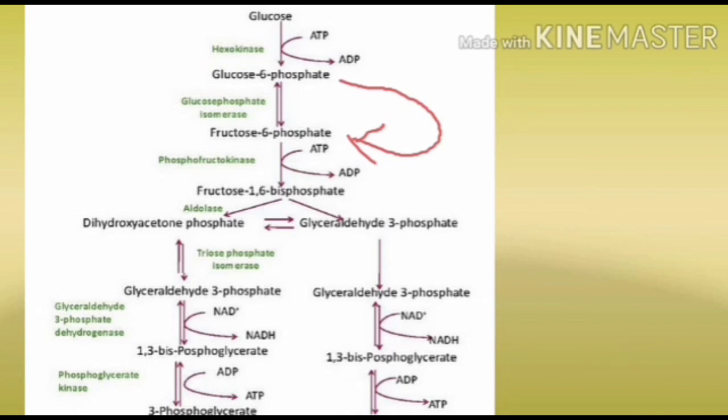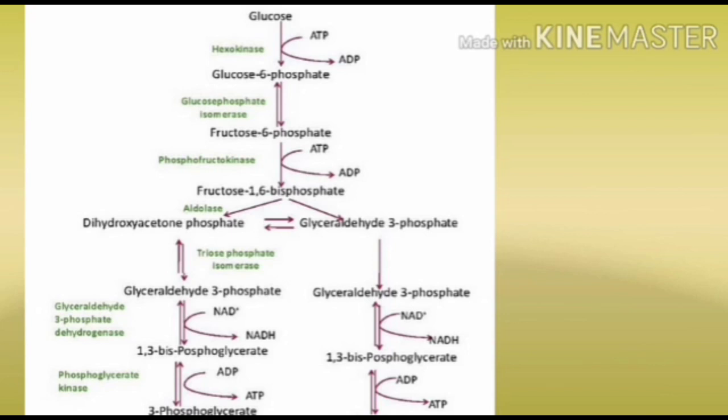In this, neither addition nor removal of phosphate takes place. Only glucose molecules are converted into fructose molecules. Glucose 6 phosphate having 6 carbons is converted into fructose 6 phosphate having 6 carbons. There is no change in the number of carbons, the only change is glucose to fructose. This conversion is called isomerization. This conversion takes place in the presence of the enzyme called phosphohexoisomerase.